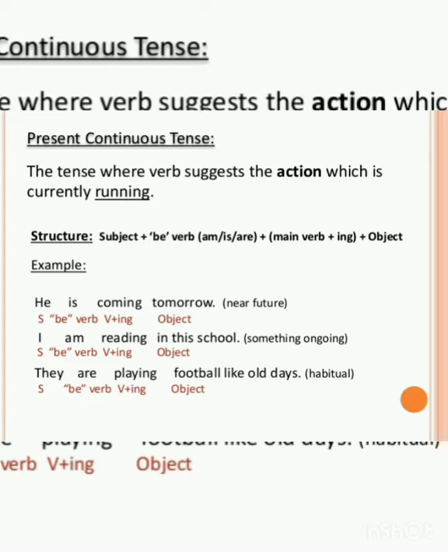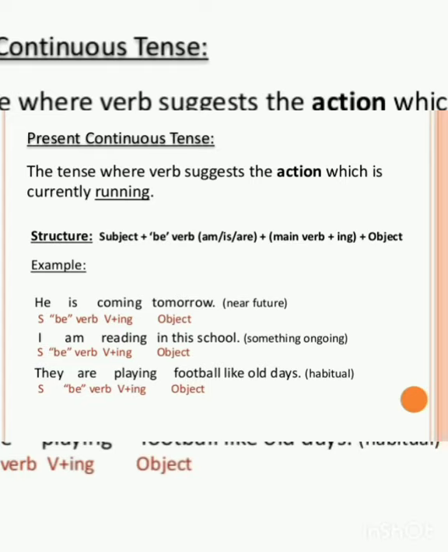Those are primary auxiliary verbs. In primary auxiliary verbs, there are three types: to be forms, to have forms, and to do forms. These to be form helping verbs are am, is, are, was, were. Among these five helping verbs, the first three, am, is, are, are used in the present continuous tense.